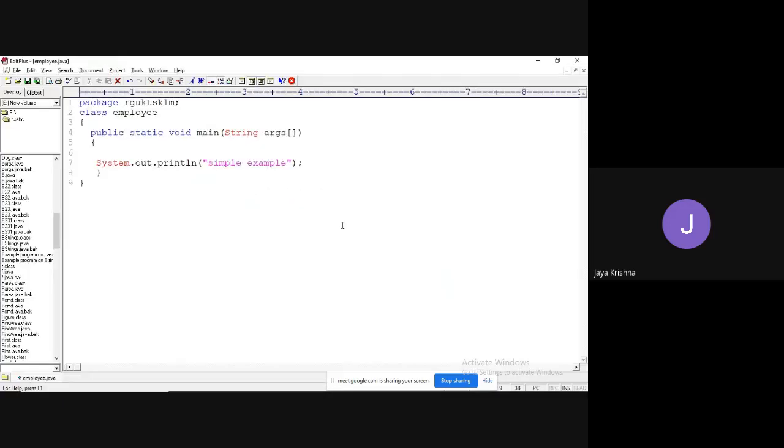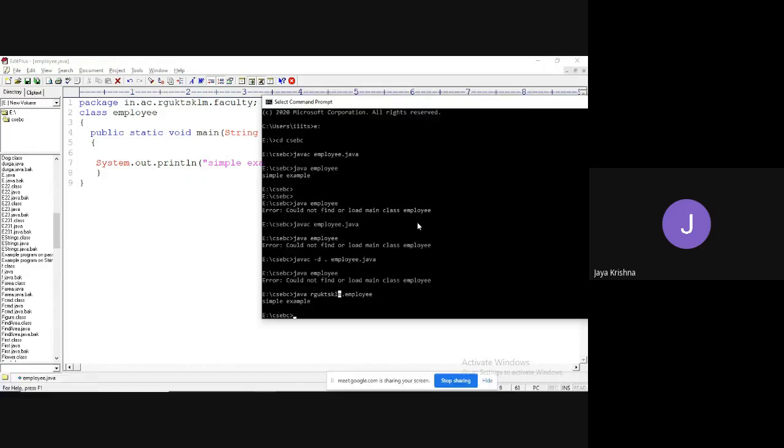We can simply make rgukt sklm dot, or I will follow the industry approach: in dot ac dot rgukt sklm dot faculty. Once I have written this, what is the meaning of this? It is going to create the in folder, in that the AC folder, in that the rgukt sklm folder, in that the faculty folder. Based upon the execution, it is going to store the file. See, I am going to execute now.